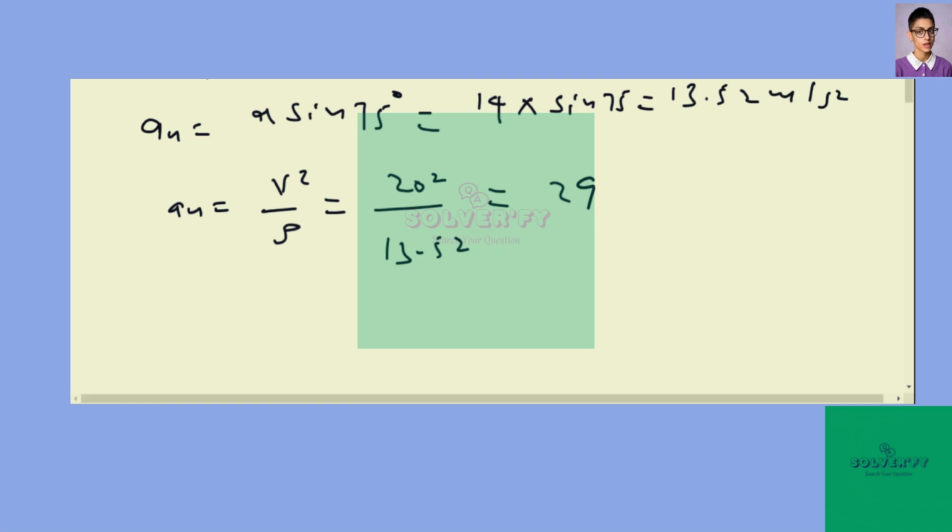right? So rho is equal to, here we have rho, and in the denominator we have normal acceleration. So rho is equal to v squared divided by normal acceleration. We have v, which is 20, so v squared is 20 squared, and normal acceleration is 13.52 meters per second squared. Therefore rho is equal to 29.59 meters.